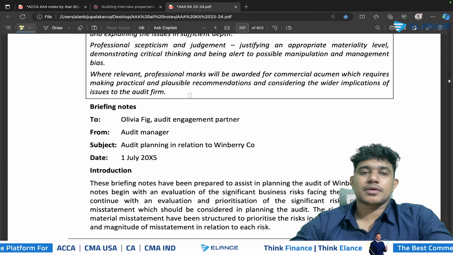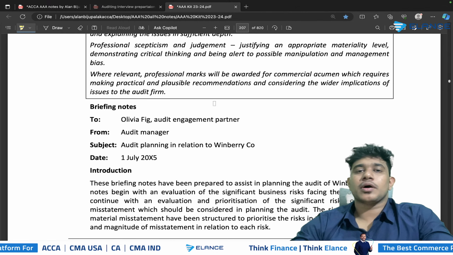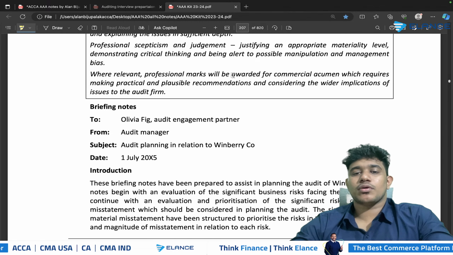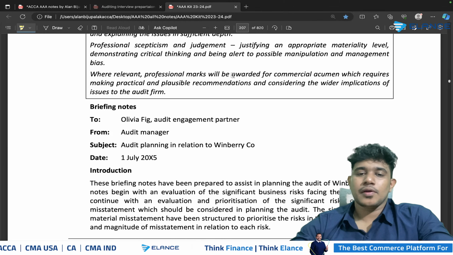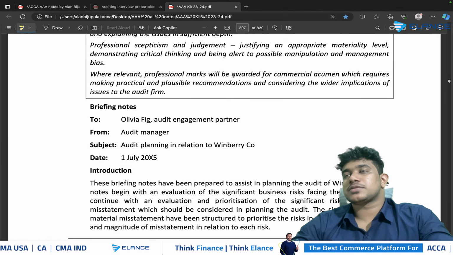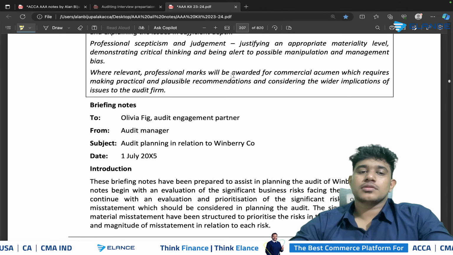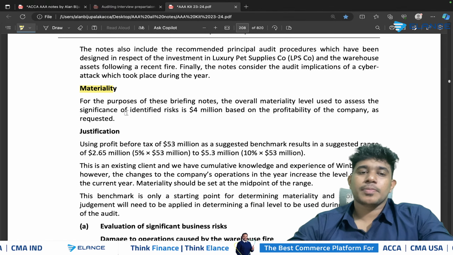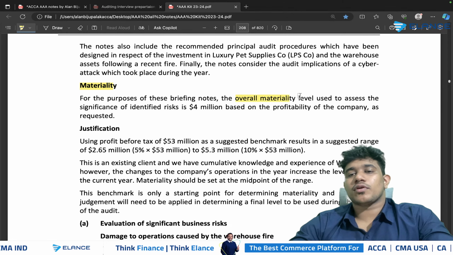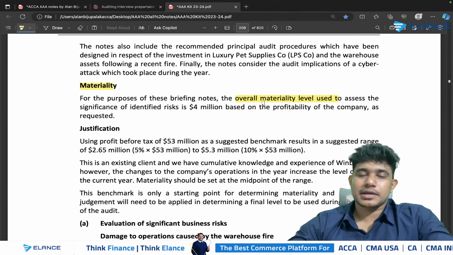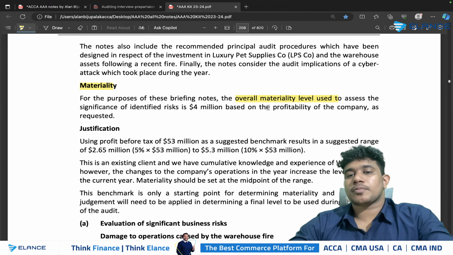You can mention that the briefing note is relating to the audit of Winbury company for the year-end audit of, and you should specify the year-end date, and you should mention that the briefing note will include the same requirements. Then after that you need to give a heading for the materiality, and you should specify that the overall materiality for the engagement will be chosen on the basis of whatever criteria or benchmark is provided in the question.